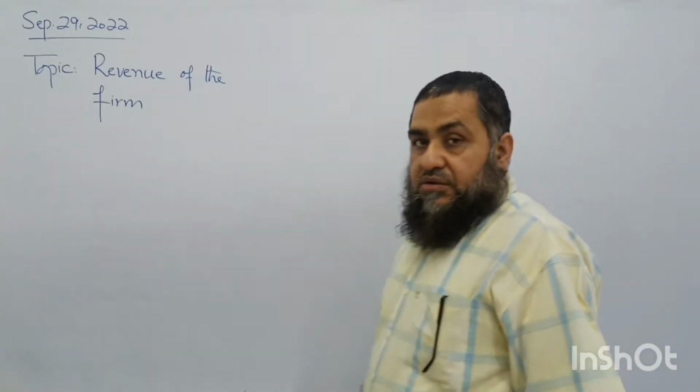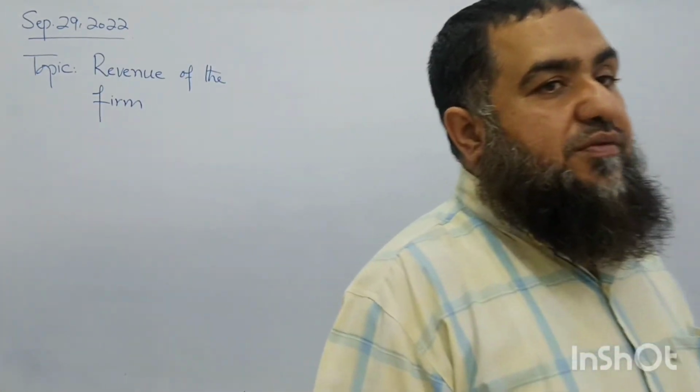Okay, today we are going to start our study of revenue of the firm. We completed our study of cost of production last time. So cost is the expenditure on the production of goods. Revenue means when a firm sells the output produced, how much money it receives after the sale. That is called the revenue of the firm.